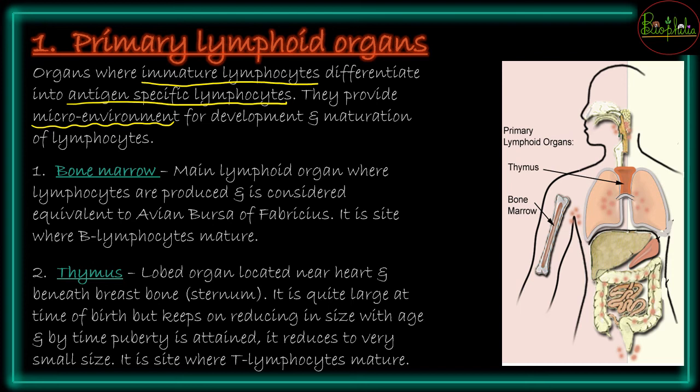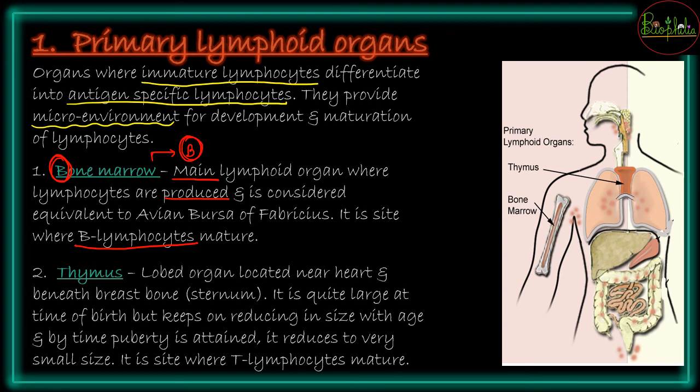So ये कौन से ऐसे organs हैं जो immature lymphocytes को produce करेंगे? So the first one is going to be the bone marrow. So bone marrow जो है, it is going to be the main lymphoid organ जहाँ पे production होगा, and this will be the site where the B lymphocytes are produced. So production किसका होगा? Only the B lymphocytes will be produced in the bone marrow. So याद रखने के लिए आप ऐसे याद रख सकते हो कि bone marrow start होता है B से, और किसका production होगा? B lymphocytes का production होगा.